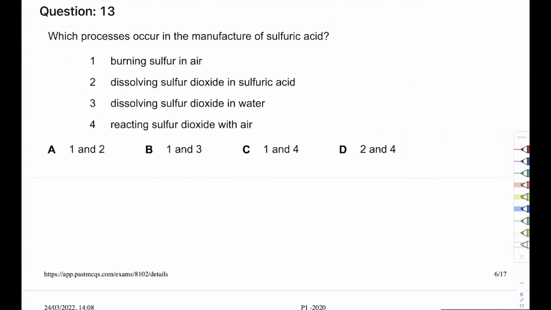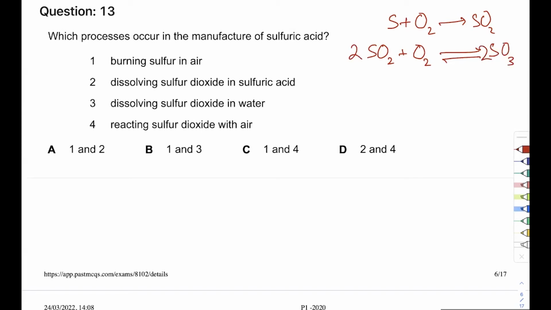All right. Which process occurs in the manufacture of sulfuric acid? Okay, sulfuric acid: you take sulfur, you burn it, you get sulfur dioxide. You take sulfur dioxide, you oxidize it. What's the catalyst present? Vanadium oxide. Vanadium 5 oxide. Very good.